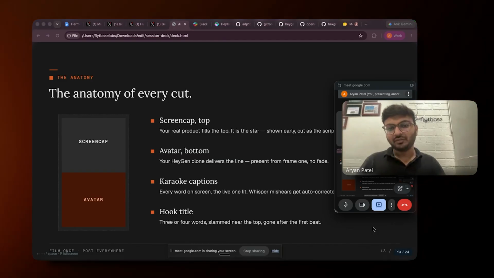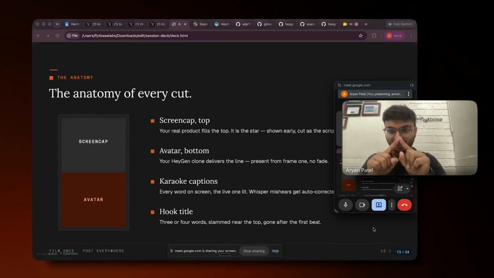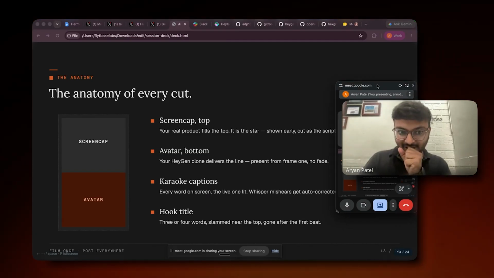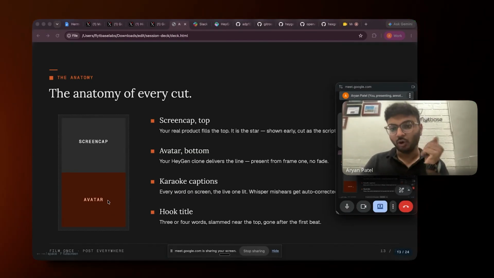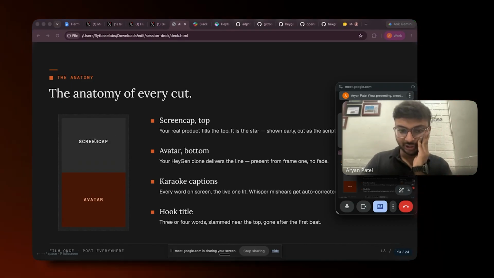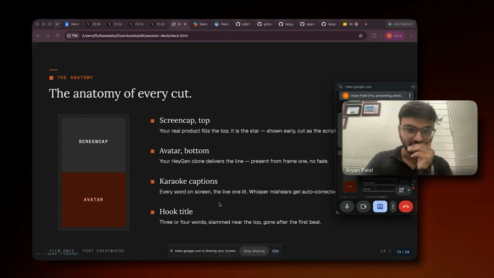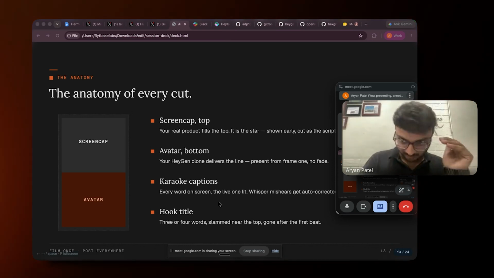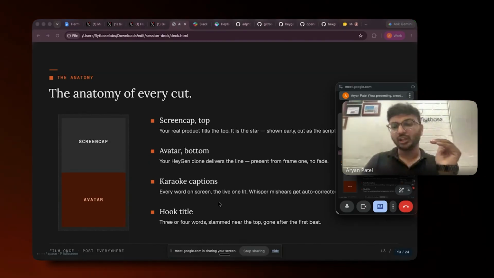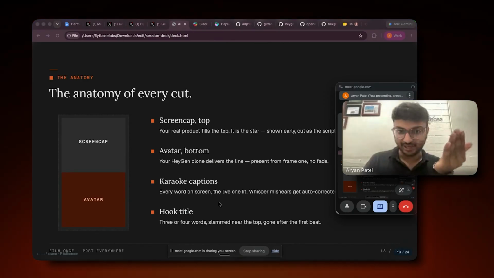Then for each MD file, for the first thing, I described how I wanted a video to look. I started with telling it that the avatar should be on the bottom side, and whatever animations you make, just make them on the top side. Then the hook title. The hook title is basically the text which comes on the first frame itself. So I want a 3 or 4 word title which comes on the top of the video, and it should not overlap the avatar, but it should be there in the video.